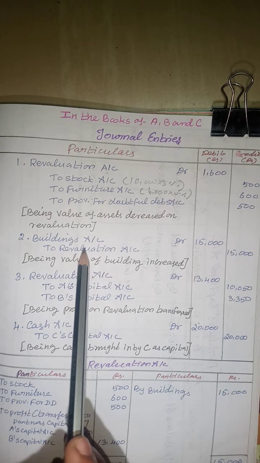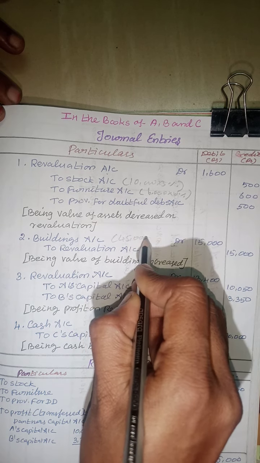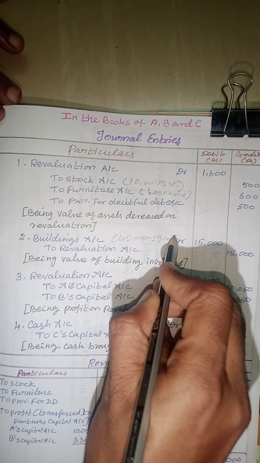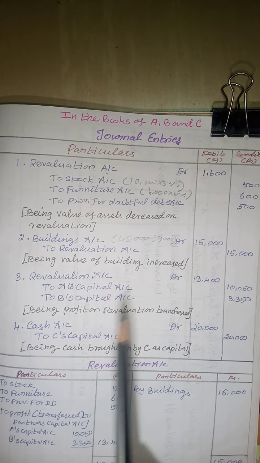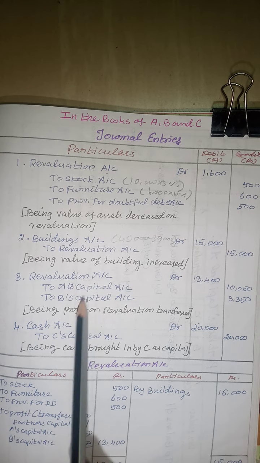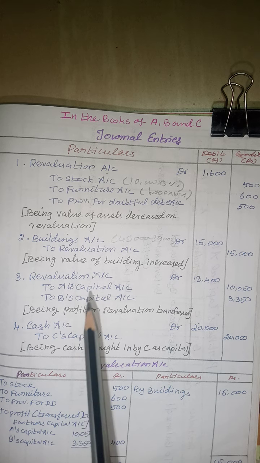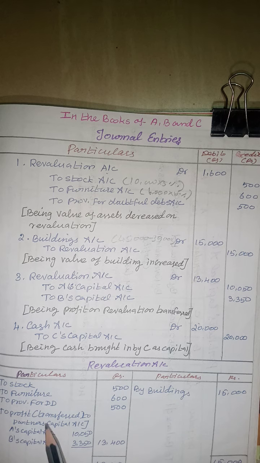Building is revalued at 45,000, already given in the balance sheet 30,000, so 15,000 will be increased. So, building account debited to revaluation account. This is an incomplete journal entry, because the closing entry is made on this journal entry. So we have to prepare the revaluation account. We have to put debit and credit items, and the balance is 13,400. It is divided among old partners in the old profit sharing ratio.